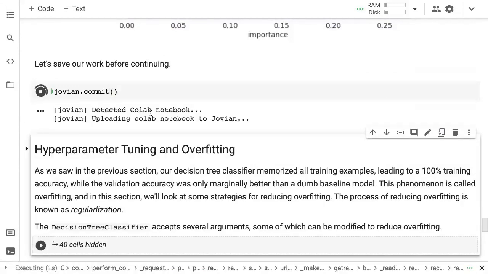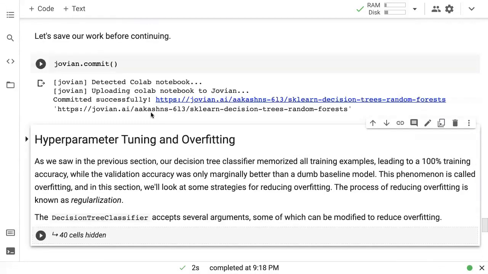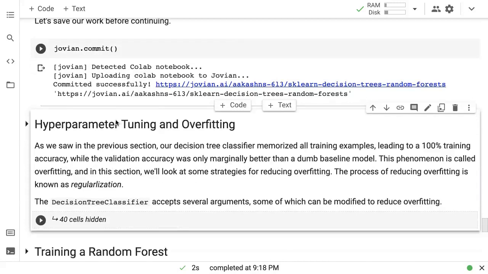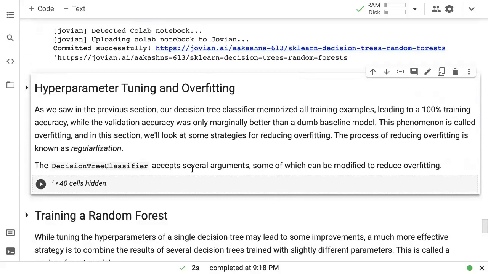So that's how you train a decision tree. You import the decision tree classifier from sklearn.tree, you fit it to the input data, and then you can evaluate it using the validation data set.